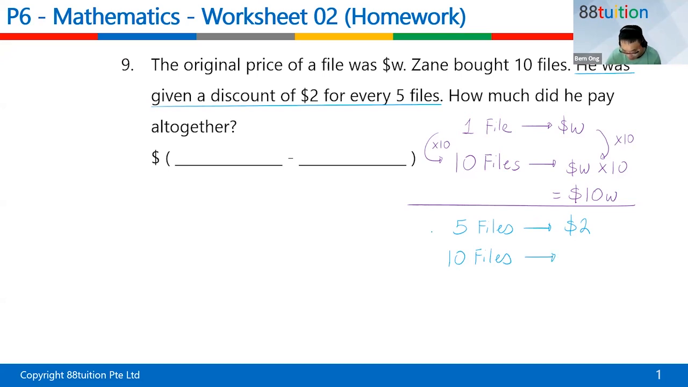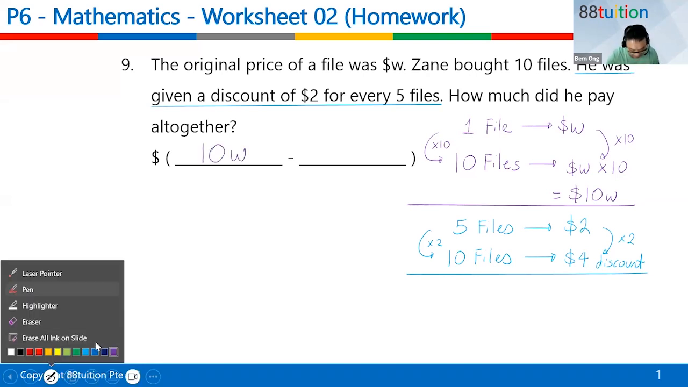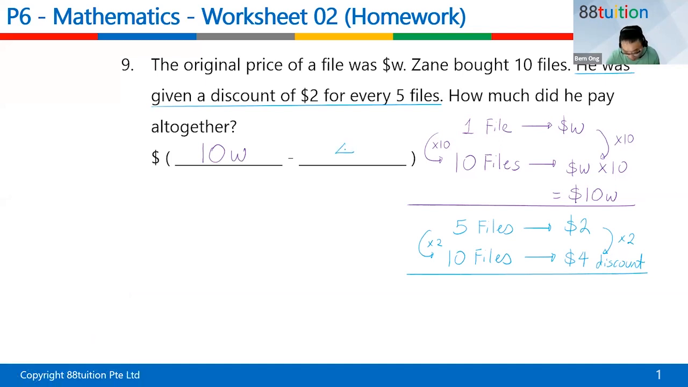But he bought 10 files. If he bought 10 files, 5, how do you get to 10? Times 2. What must you do down here? You also have to times 2. 2 times 2 will give you $4, and this $4 will be a discount. Are you still following me? Very straightforward. Yes, Jiaqi, I saw your answer is correct. Thank you so much. So what is happening? How much did he pay altogether? So he paid $10W, after minusing the $4 discount.